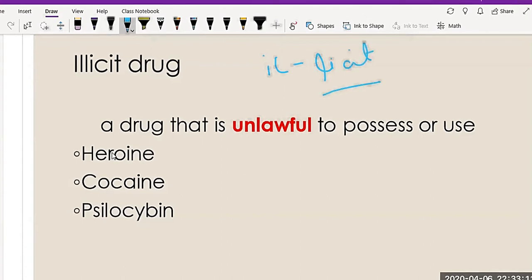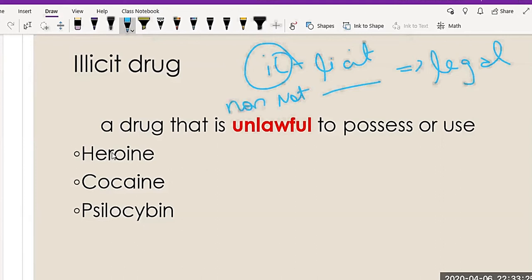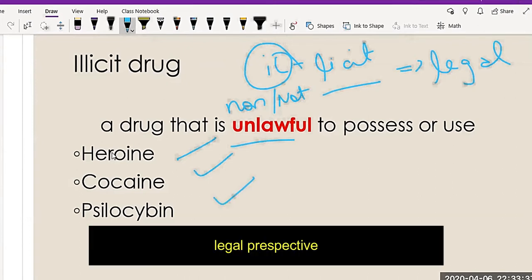Licit means legitimate, or in simple terms legal, whereas "ill" stands for not or non. So it means a drug that is unlawful to possess or use, like heroin, cocaine, and psilocybin. When we talk about illicit drugs, we are speaking in terms of their legal perspective.